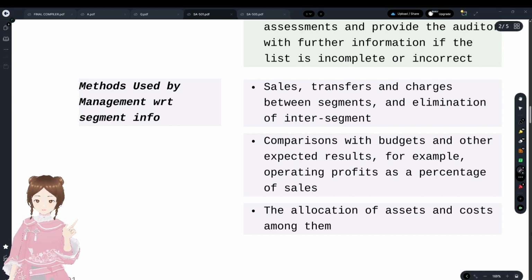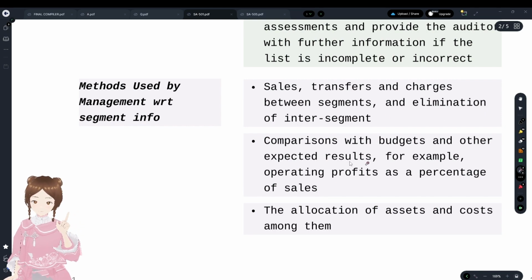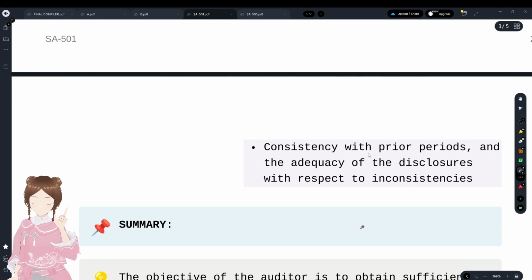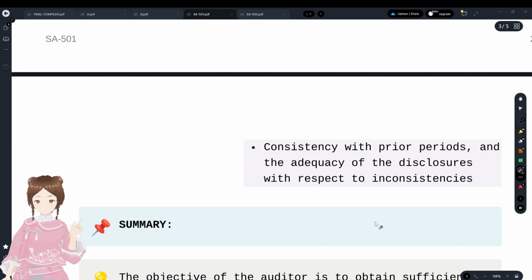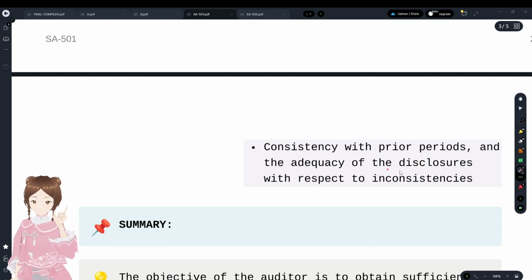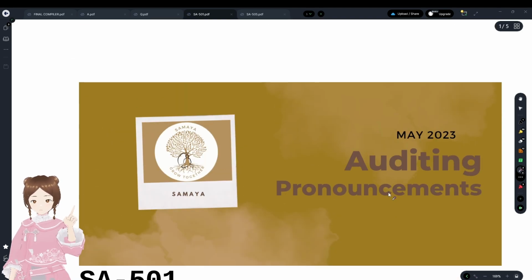A fixed charge. Yes, then the elimination of intersegment profits and transactions, and a comparison with budgets and expected results, as against standard costing here, and the allocation of assets and costs among segments, like HO cost, and consistency with prior periods, adequacy of the disclosure, and inconsistencies. That is with regards to SA 501.